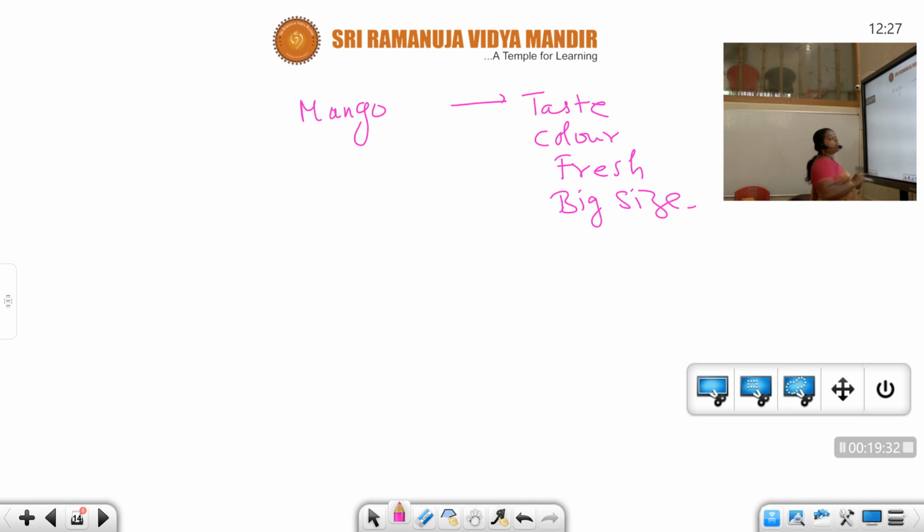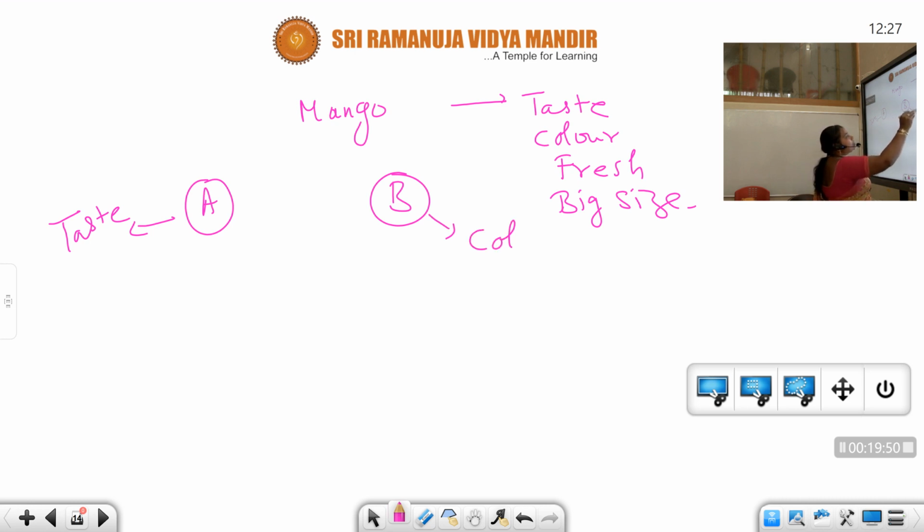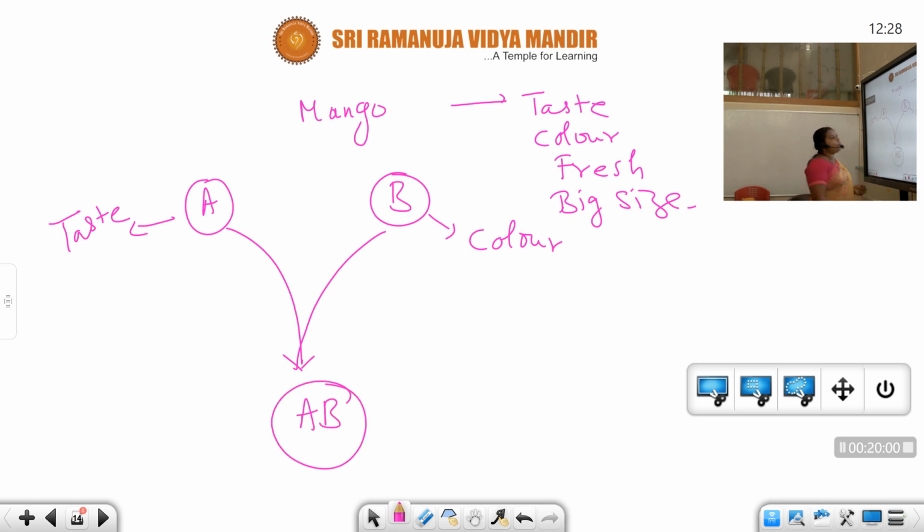But see, there are two different types of mangoes, A type and B type. So the A tree will give taste, and the B tree is going to give good color. I want both characteristics in the same fruit, that is AB. So I do a cross between these two, which is something called hybridization.